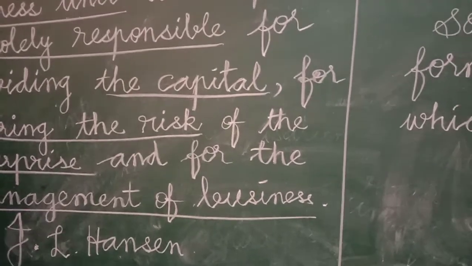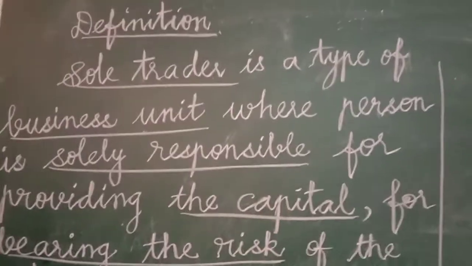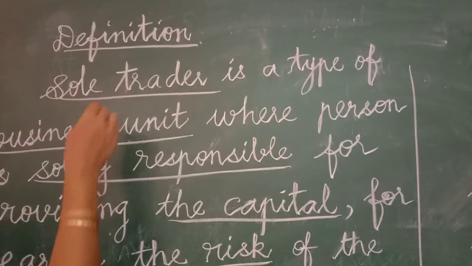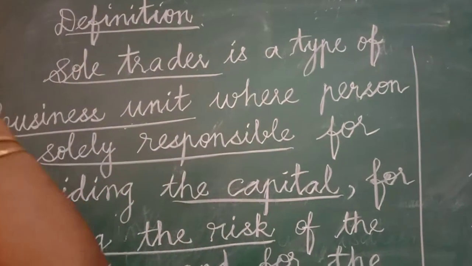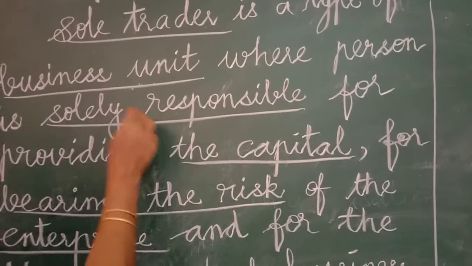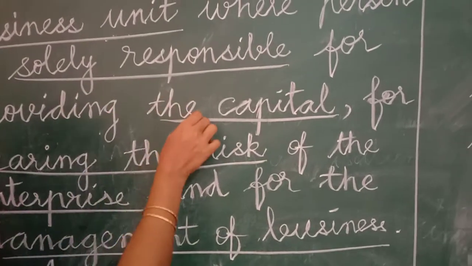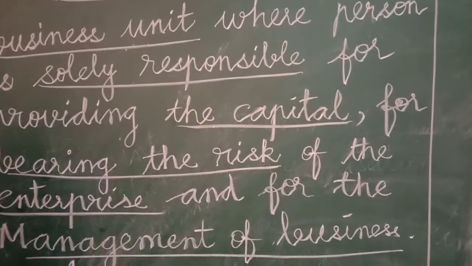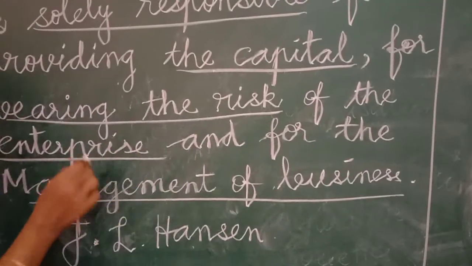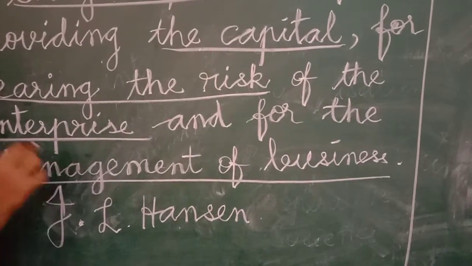So here the entire definition comes to your mind. It is a business unit. He is solely responsible for his profit and loss. He is the one key person responsible for his business. He provides capital, takes risk, manages the business, controls it and takes decisions for it.